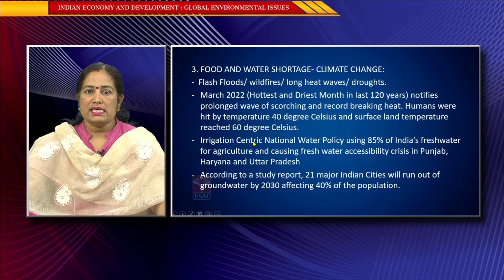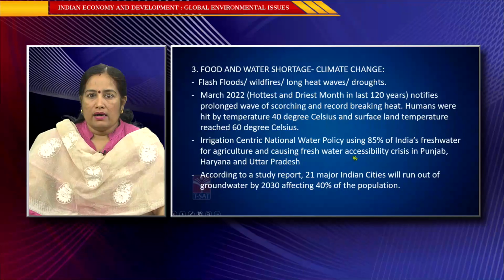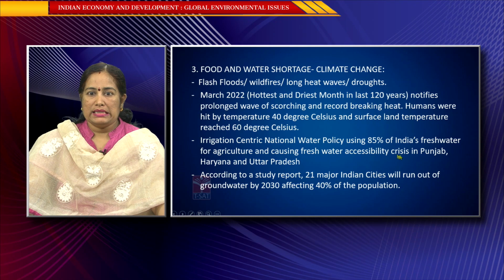Then irrigation-centric national water policy: whatever national water policy is framed by the central government or the state government, importance is given to irrigation facilities, because of which 85% of freshwater goes towards irrigation. Only 15% is left over for meeting the drinking water demand of human beings, maybe the Indians, causing a freshwater accessibility crisis in states like Punjab, Haryana and Uttar Pradesh.